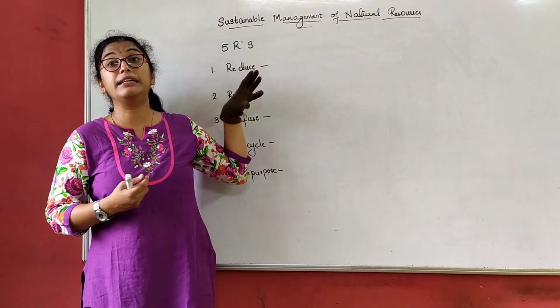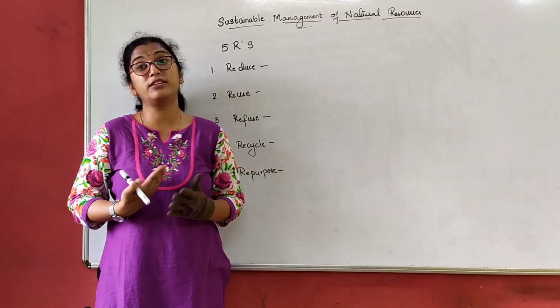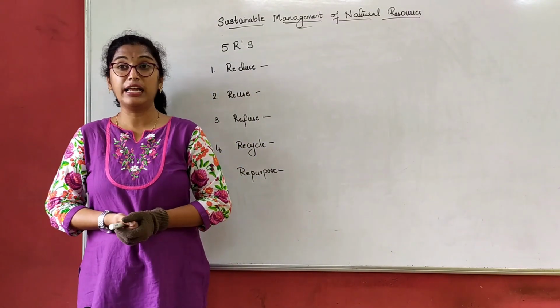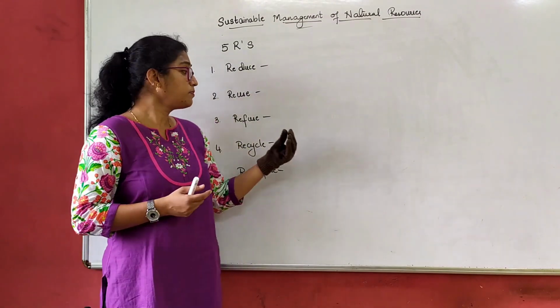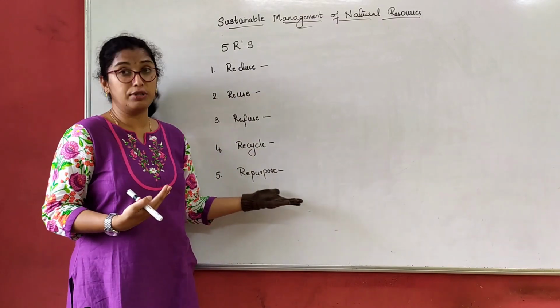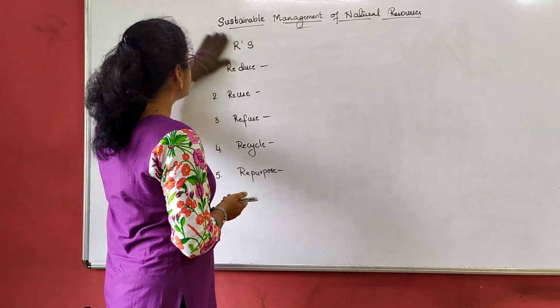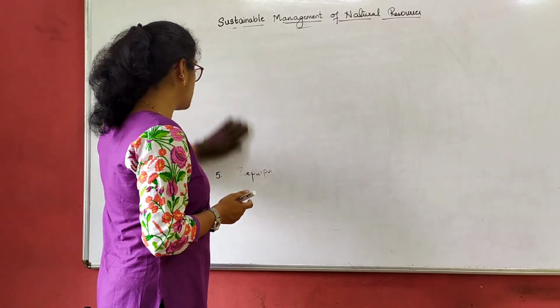For sustainable development, we are knowing how to manage the natural resources and we are using it. So this was about the first part of the lesson about the natural resources, what steps we can take to utilize this. Now next we will start. We also discussed water is one of the natural resources.